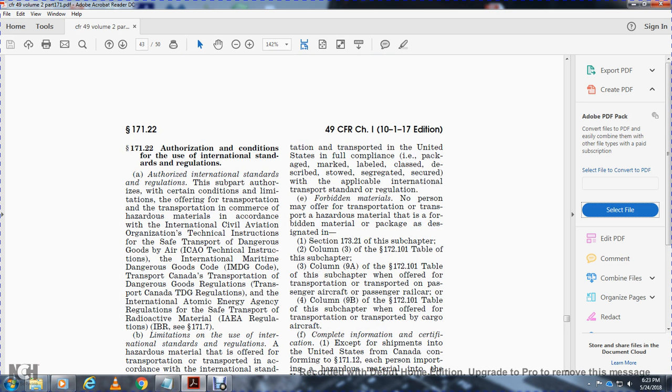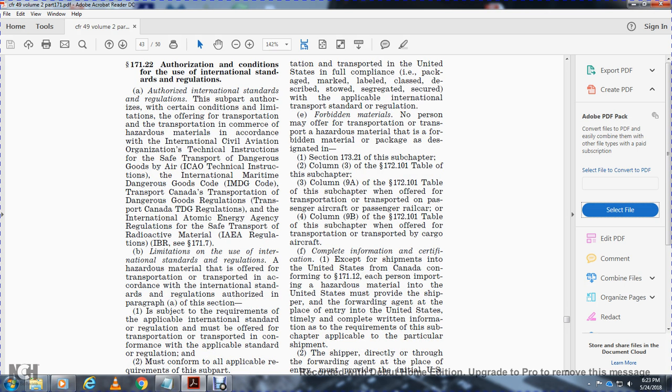Forbidden material: no person may offer for transportation or transport a forbidden material or package that is described and designated in section 172.101 column 3 of the table in this subchapter. Column 9A of the 172.101 table applies to material offered for transportation by rail and passenger aircraft, passenger car, and column 9B of the section 172.101 table applies to material offered for transportation by cargo aircraft only.